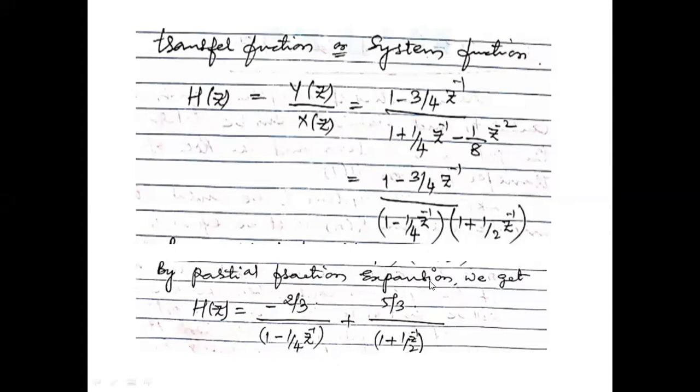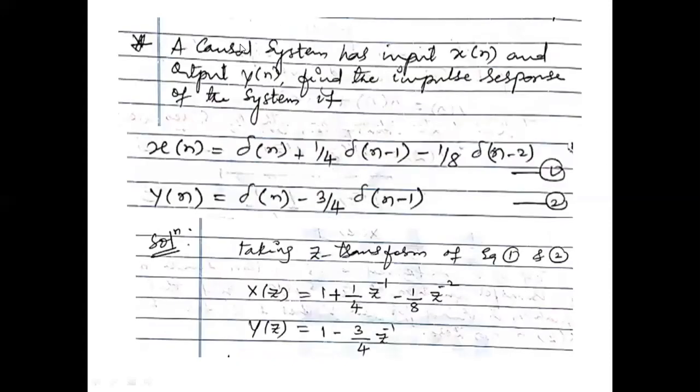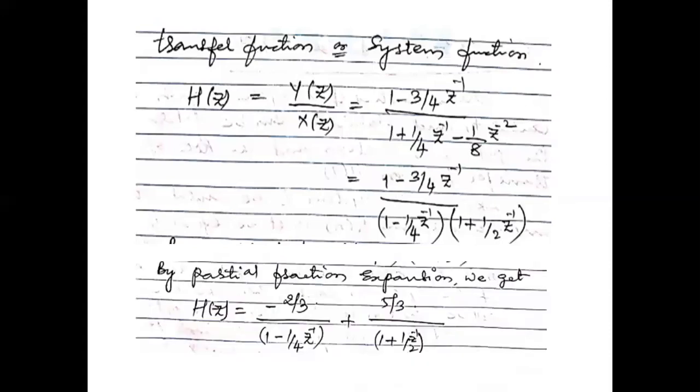Now we want to apply the inverse Z transform to this. As given in the question, it is a causal system. Causal system means what is the ROC? If it is a causal system, the ROC will be outside the outermost pole.